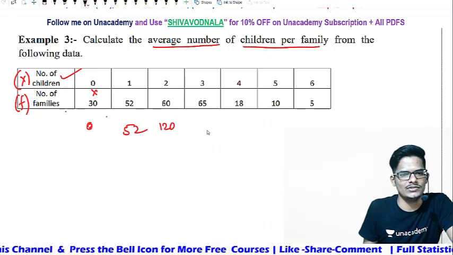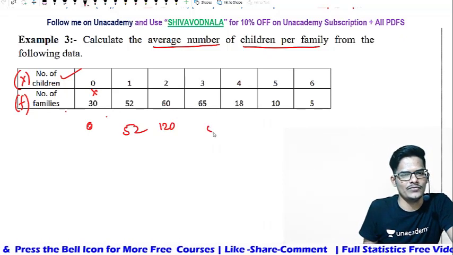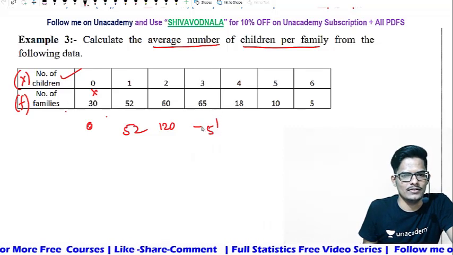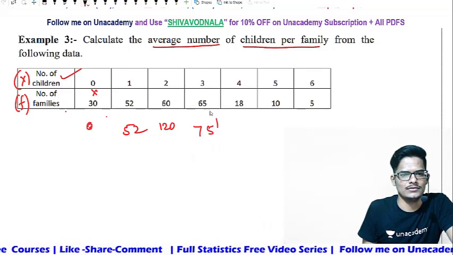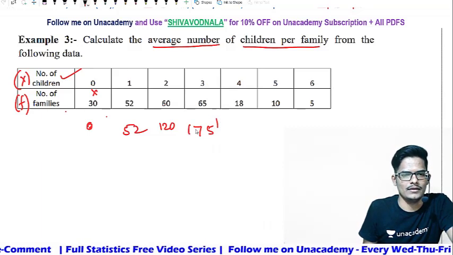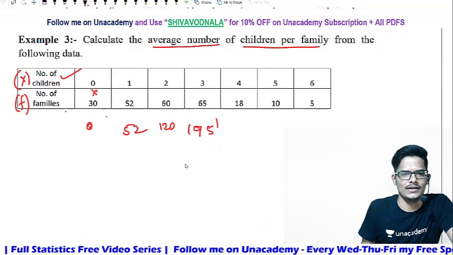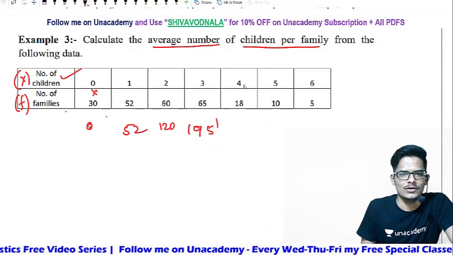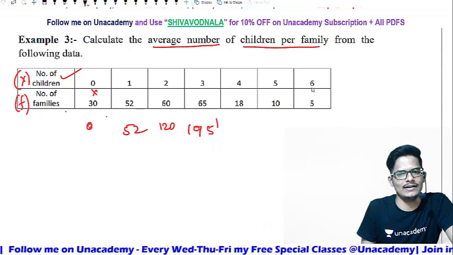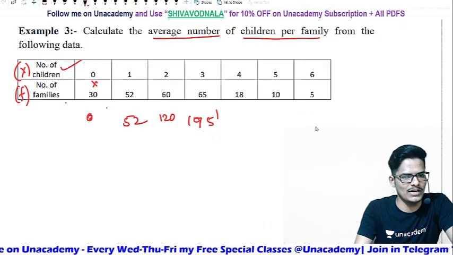And 65 into 3, 3 fives are 15, so 195. Okay. Next, 4 into 18, 5 into 10 and 6 into 5. You need to calculate the multiplication.